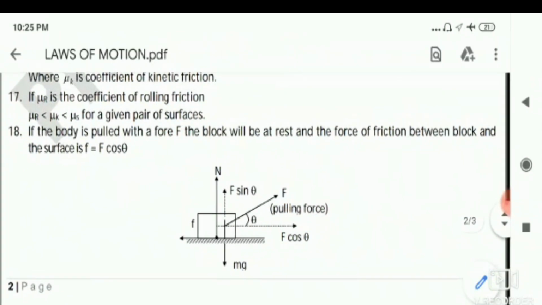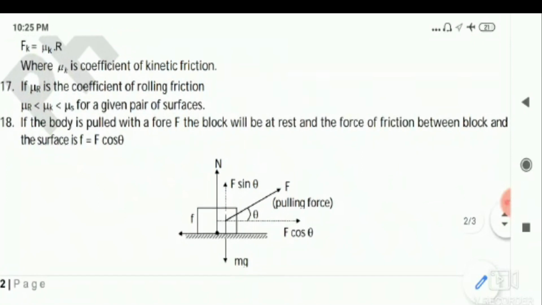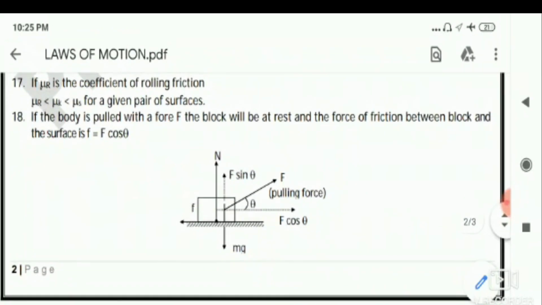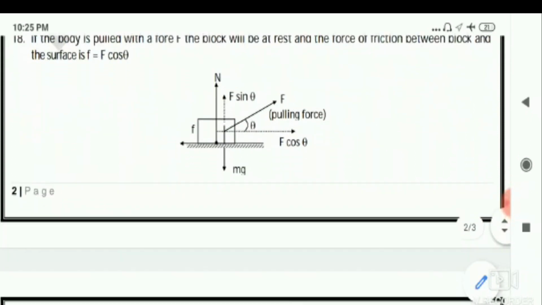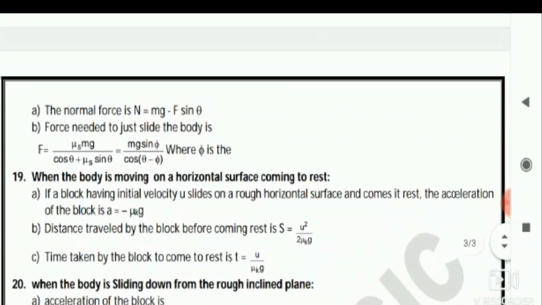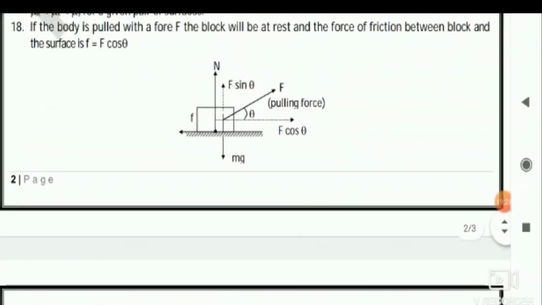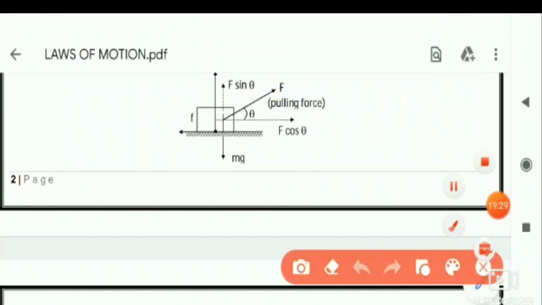Then just to note down, I am keeping this for a while, pause and write down another very important concept, the pulling force concept. Note down the diagram. Then in this one, normal reaction N is equal to mg minus F sin theta. Look at the diagram, you will be getting it here.